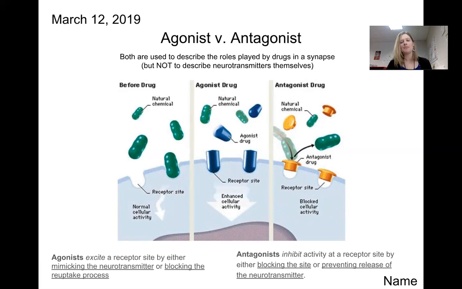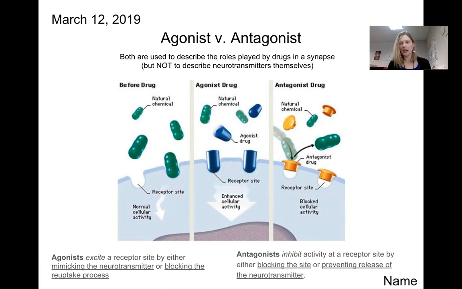So if we have an antagonist drug that's maybe similar enough in its molecular structure that it can occupy a receptor site, because it's sitting in that receptor site, the normal neurotransmitter, maybe dopamine or serotonin, can't get through. So to the person taking that kind of drug, they're going to feel as though they have less of that neurotransmitter available.